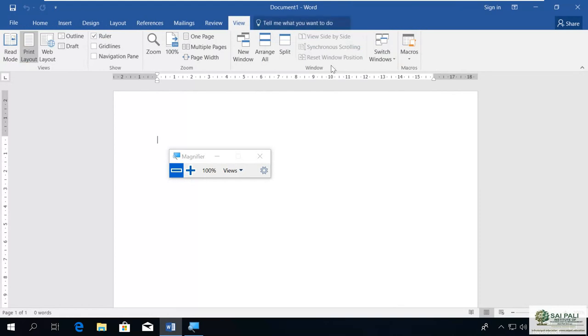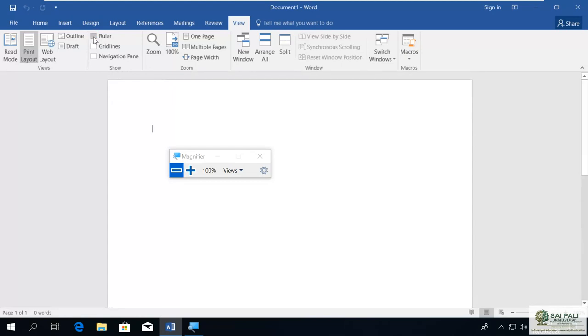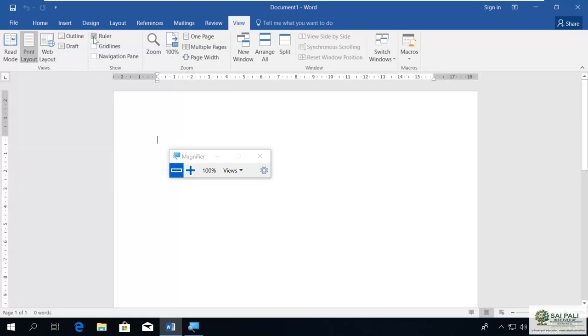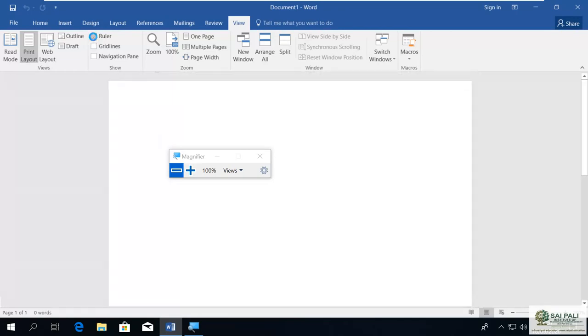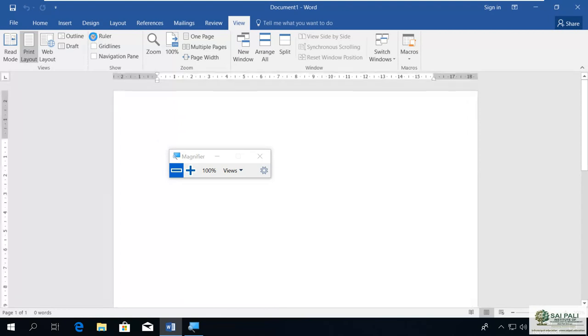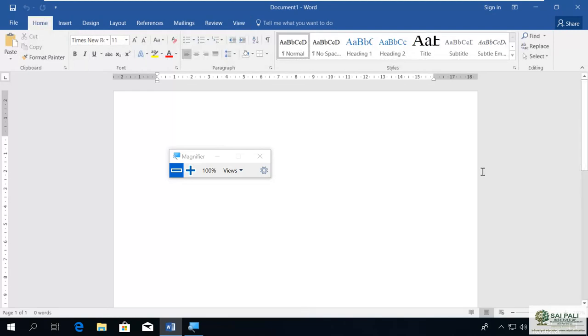But as you can see, it takes a little more space on your screen. So if you don't like it and want more screen space, then you can remove the ruler. You can add the ruler when you require it, and when you don't need it, you can remove it. So depending on your requirement, you can add or remove the ruler.